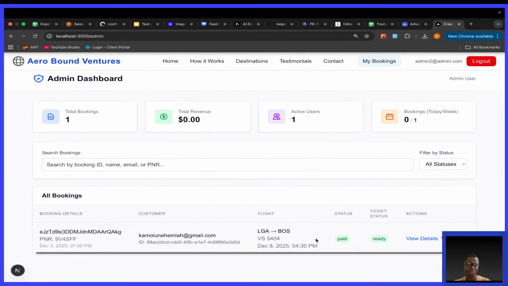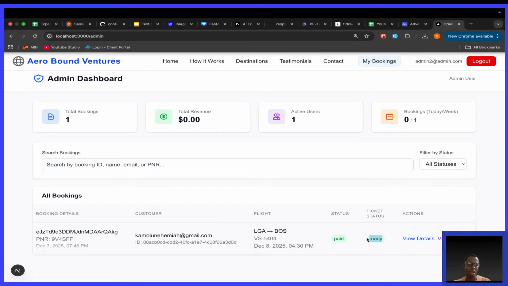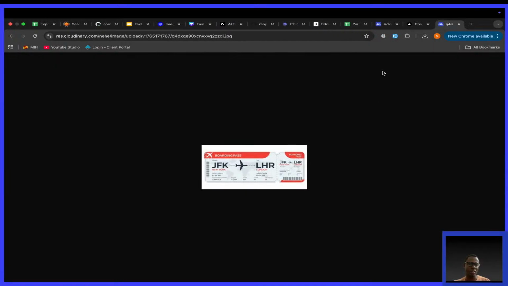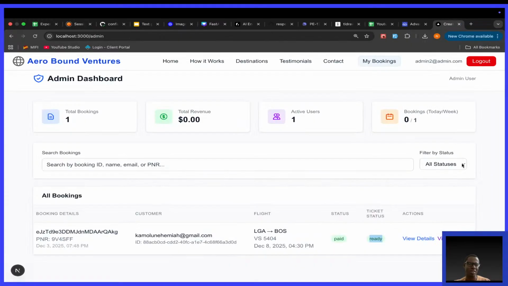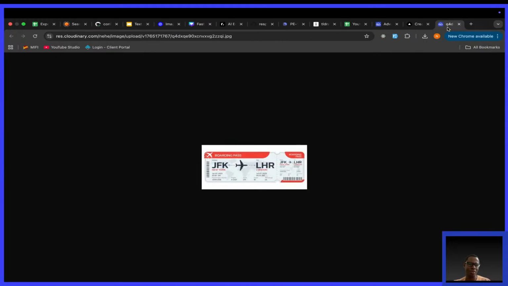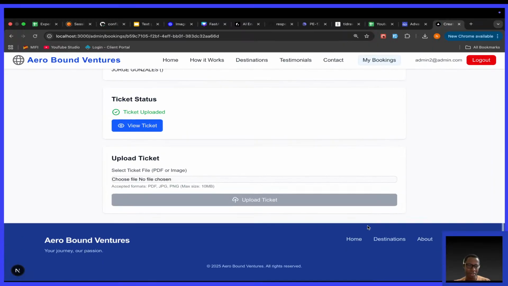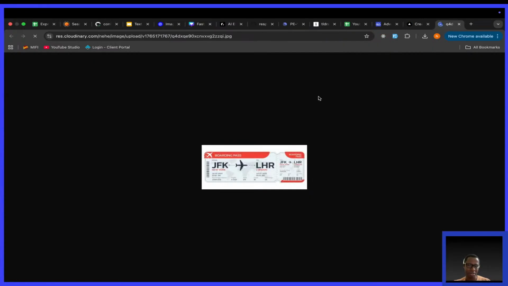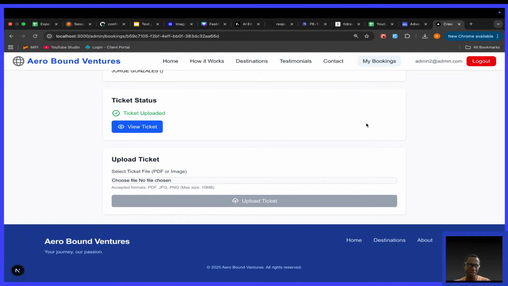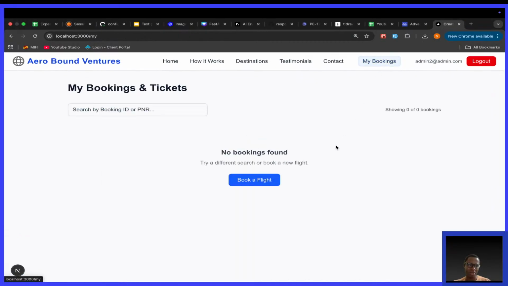Actually, it's even on the admin dashboard. We see we now have ready, and we have view ticket. If I click this, there it is, the user's ticket. Click view ticket, you see the ticket. View details loads, view ticket. There, you see the ticket. Of course, this guy has no bookings of their own.